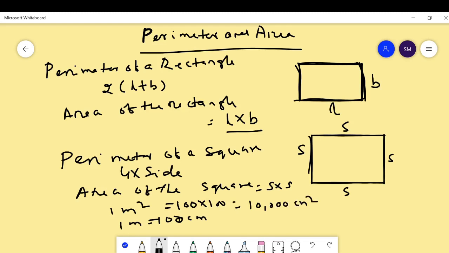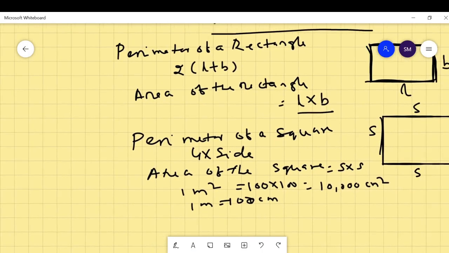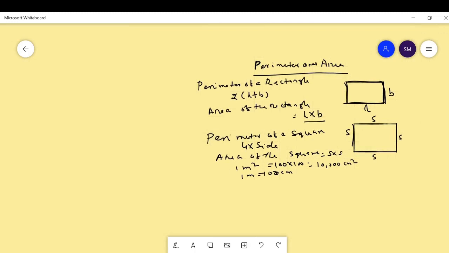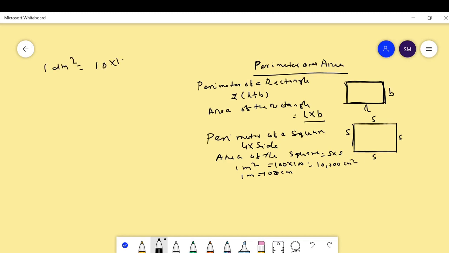In the same way, 1 dm square is equal to 10 into 10, which is equal to 100 centimeter square. Then 1 hectometer square is equal to 100 into 100, which is equal to 10,000 meter square.